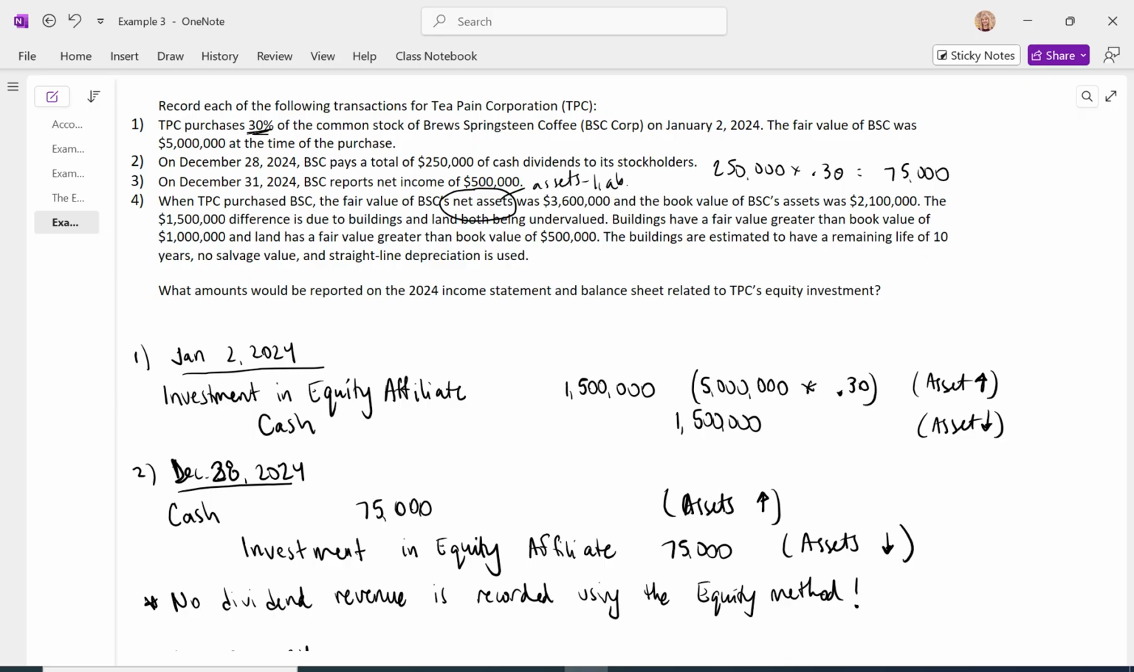When you buy another company, you get all of their assets, but you also have to take on all of their liabilities. So assets minus liabilities was equal to $3.6 million. That's the fair value. That's what, if each one of these assets was sold out in the marketplace and you take on the liability, 3.6, but on the books of this investee company, the assets were 2.1 million. What would cause the difference between book value and fair value?